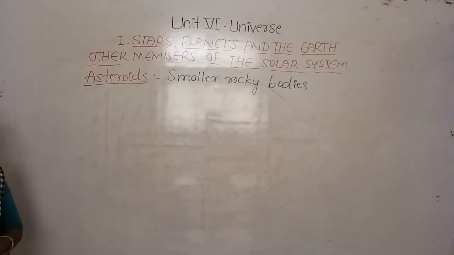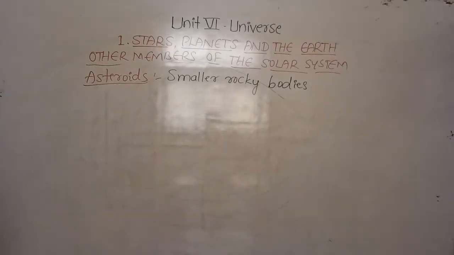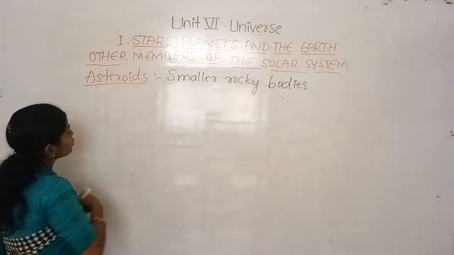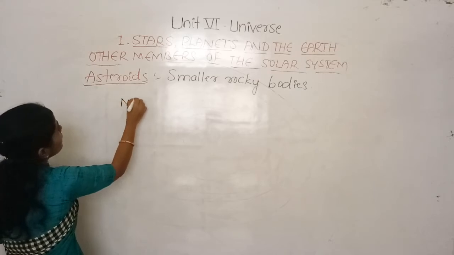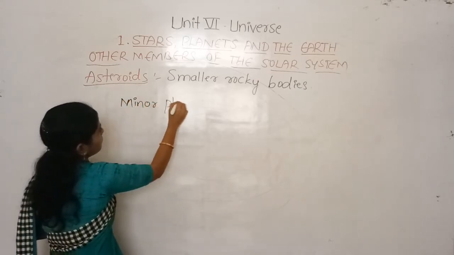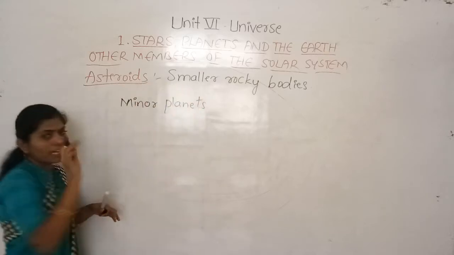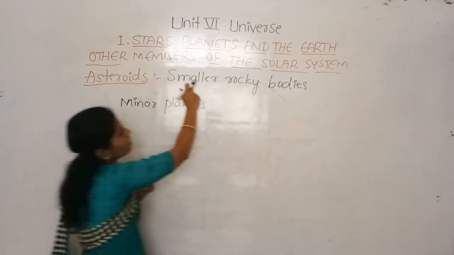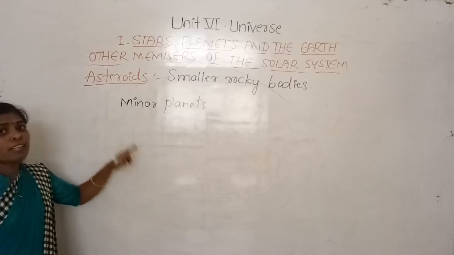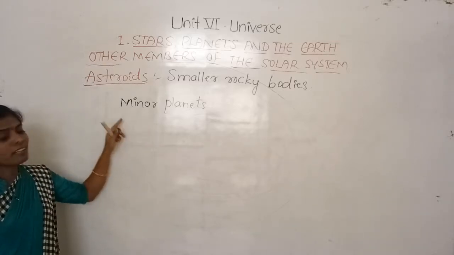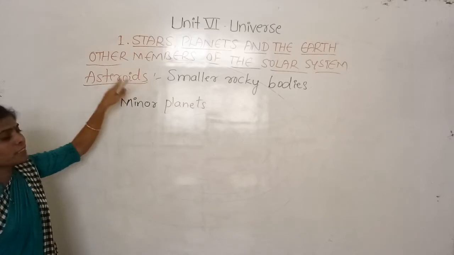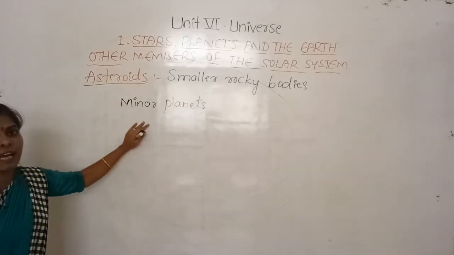planets, right? And also, some of the asteroids we can call the minor planets. Yes, some asteroids we can also call minor planets, because I already said the asteroids are the smaller rocky bodies. So among those, some of the rocky bodies, some of these asteroids, are called the minor planets.